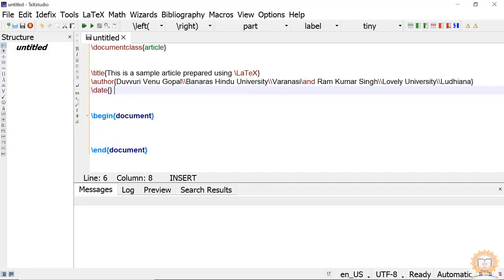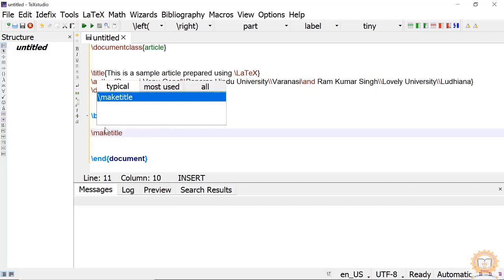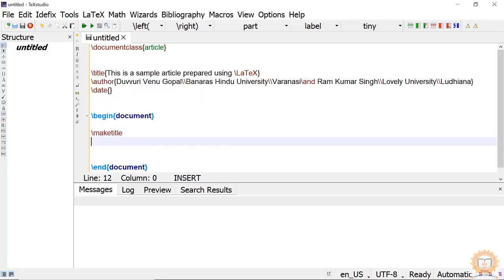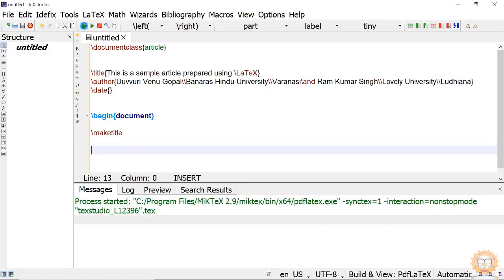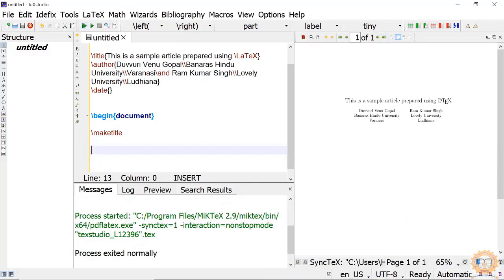And to typeset the title, we will type it here \maketitle. Okay. Then we will compile the document. As we have already seen, to compile the document, we have to click on the double green arrow. Okay, click it. Our document is prepared. See, two names are set side by side.